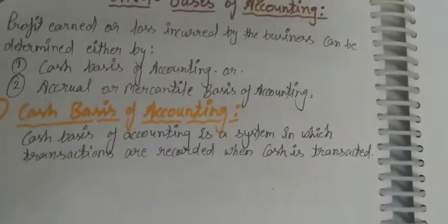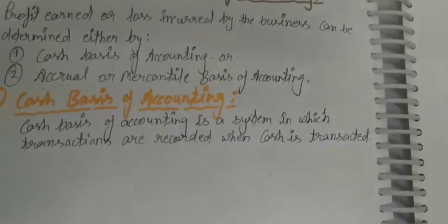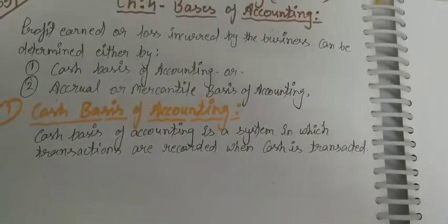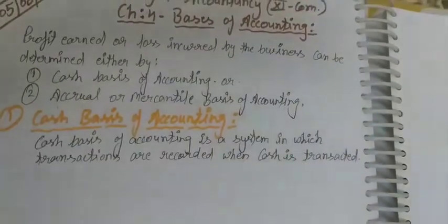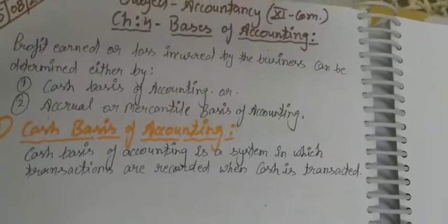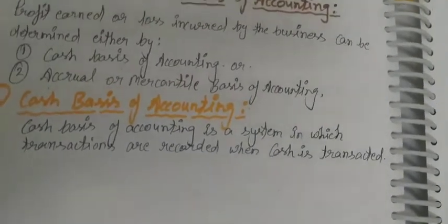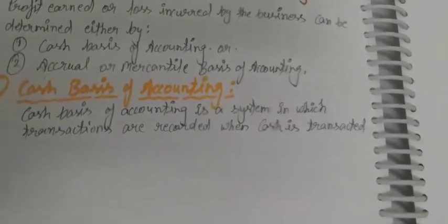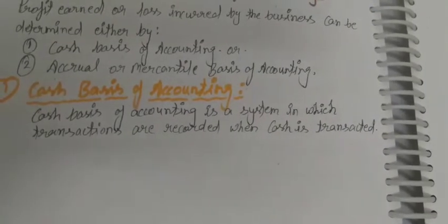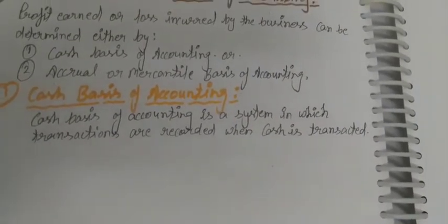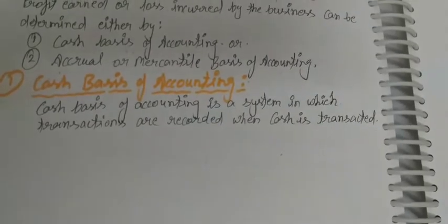Okay, this is the cash basis of accounting followed in a particular business. So all the revenues and expenses are received and paid immediately when they are incurred in a business.